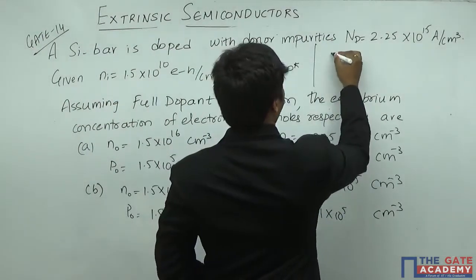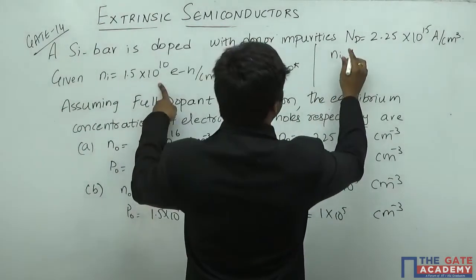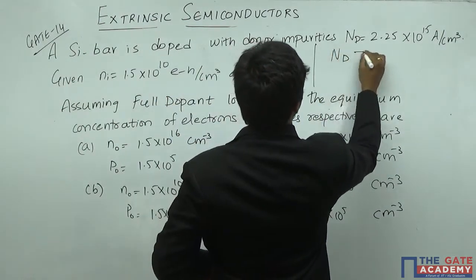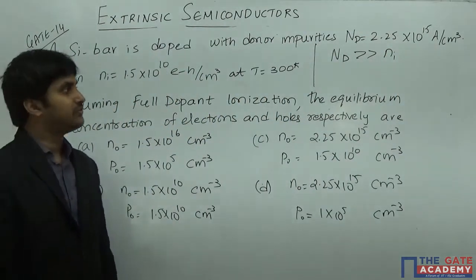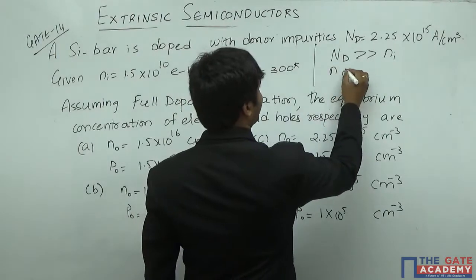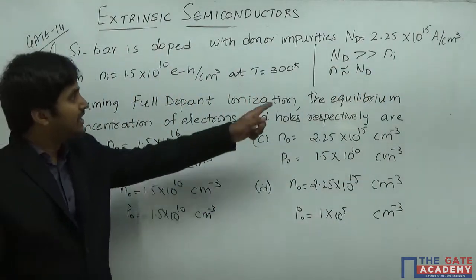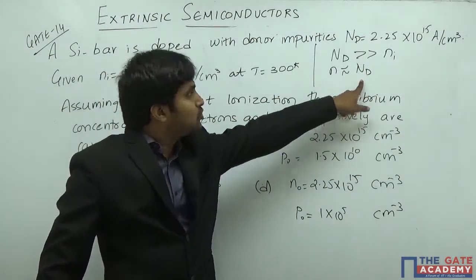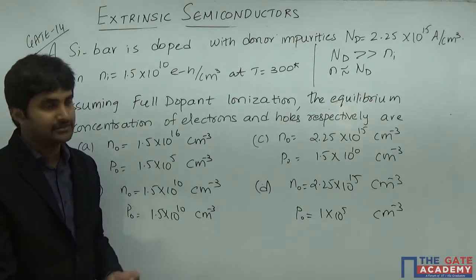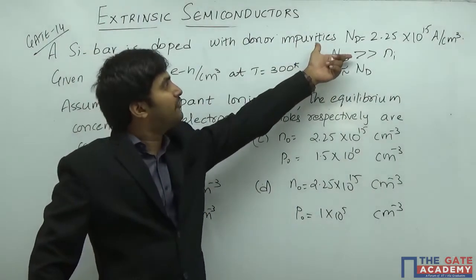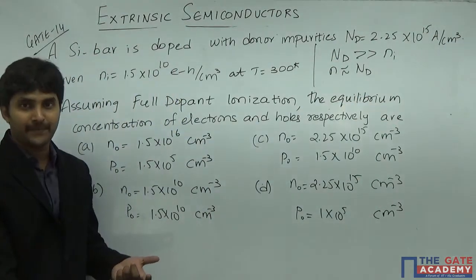We know that the value of Ni is given as 1.5 into 10 power 10. So the value of Nd, you can see here, is much higher when compared to the value of Ni. So when that happens, I can simply write the value of N is almost equal to the value of Nd. Now once you have N equal to Nd, what should be the value of P?